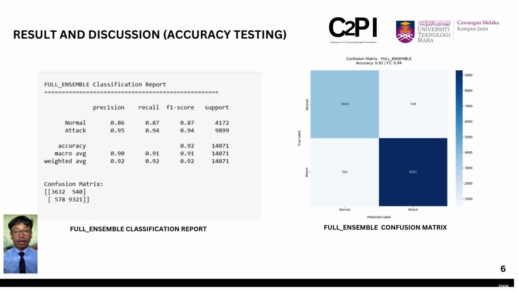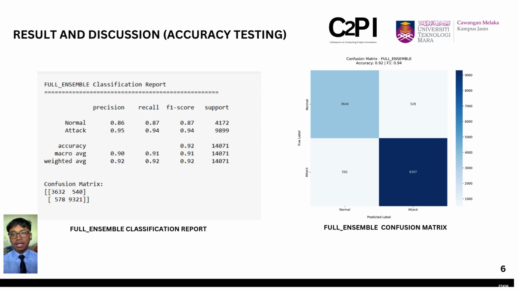For this project, I have performed two tests. The first one is accuracy testing to see the performance of the AI model itself. Based on the results shown, this is a key part of the evaluation. The first figure shows the full ensemble classification report.